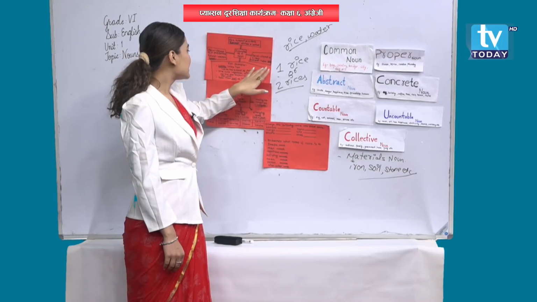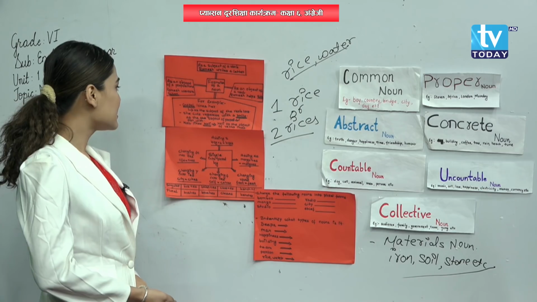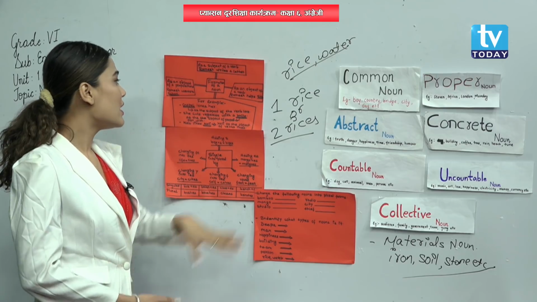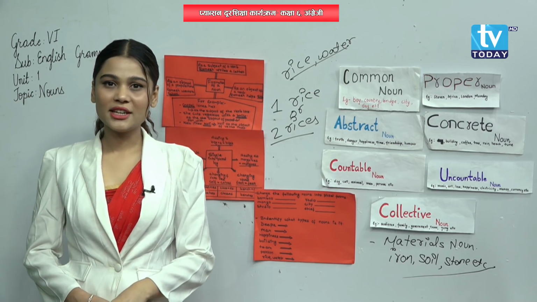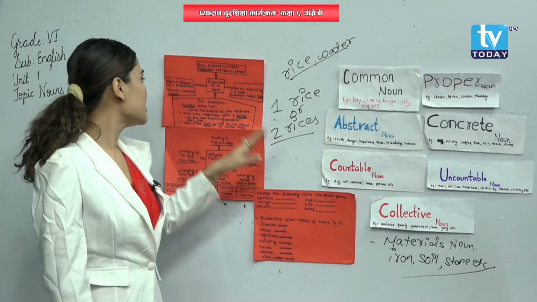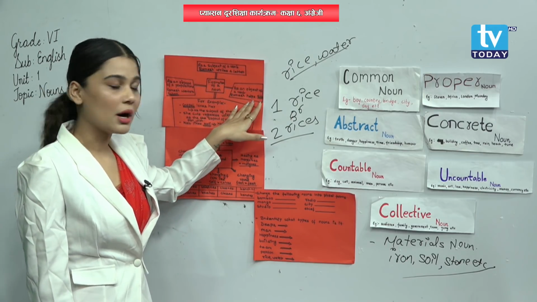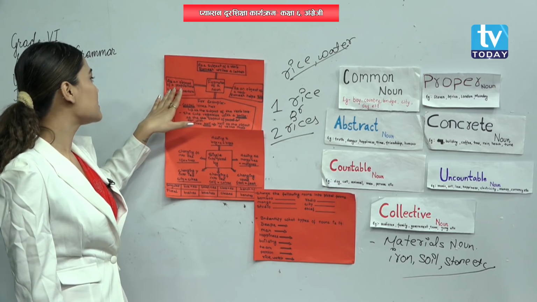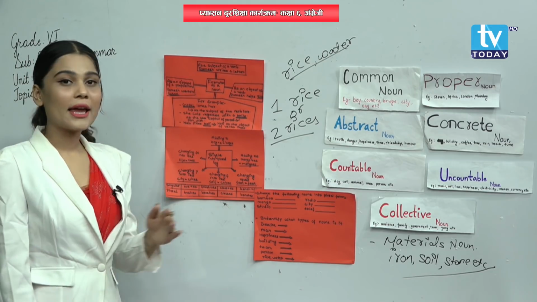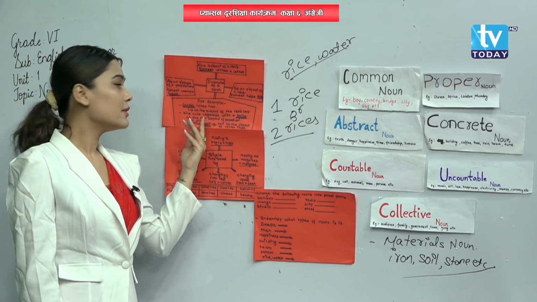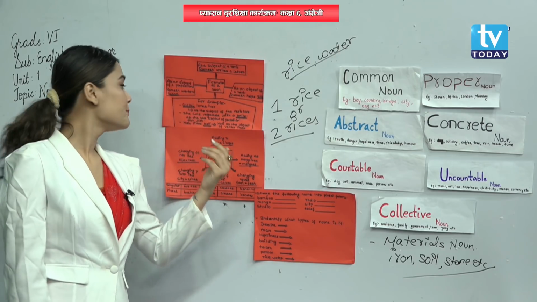That means Sita is the object of the verb helps. Did you get me? So the formation of a noun is as a subject of a verb, as an object of a verb, and as an object of a preposition. So you can look at a few examples over here regarding these three formations of a noun.